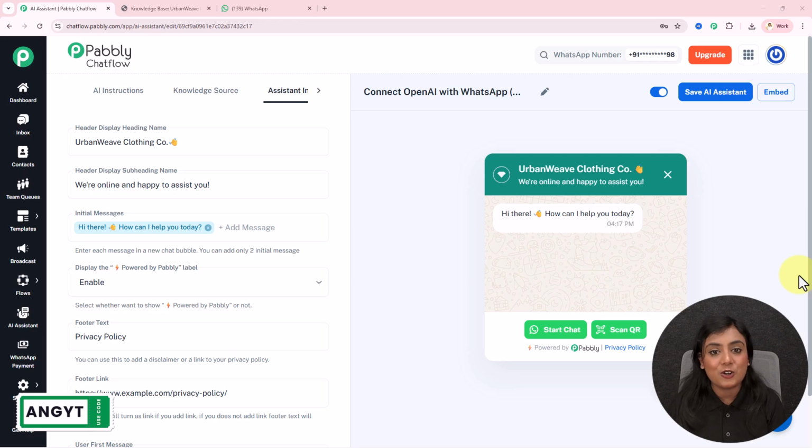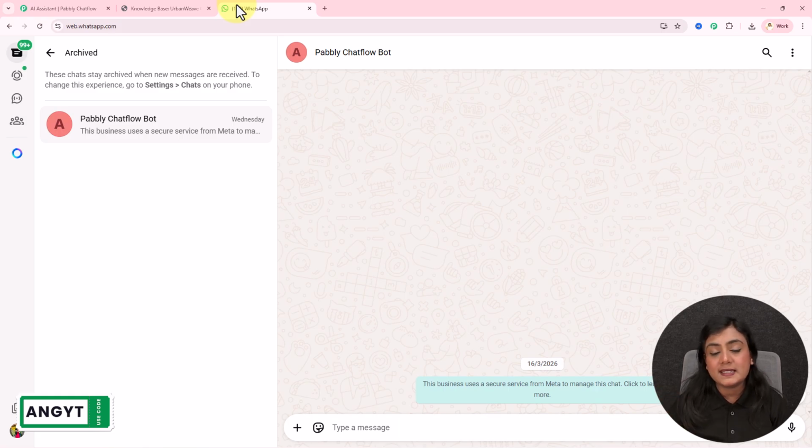You can connect your OpenAI with WhatsApp using the software Pabbly Chatflow. So hello everyone and welcome back to Pabbly. In this video, let me show you how I've created the connection between OpenAI and WhatsApp in such a way that I have created an amazing chatbot that resolves all the queries I receive from my leads on WhatsApp.